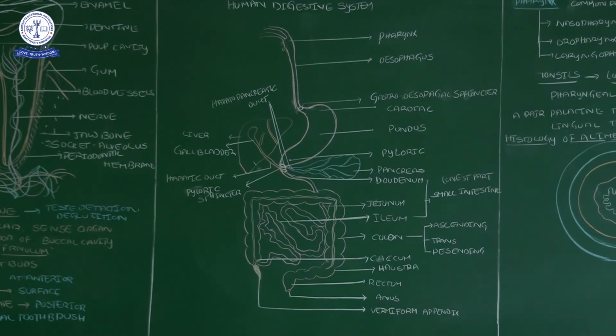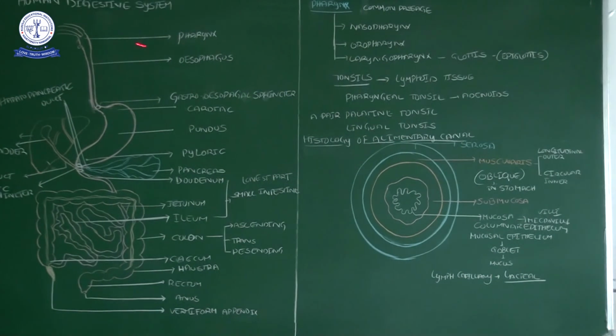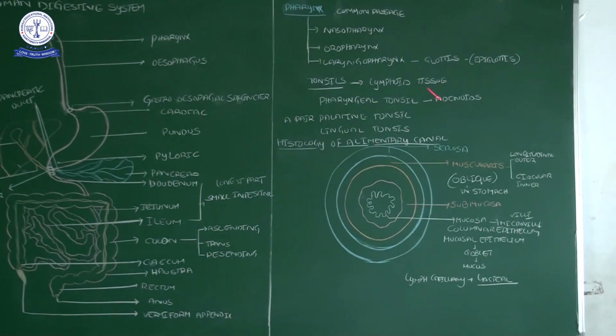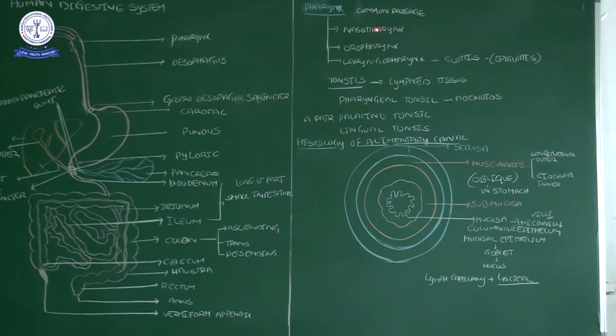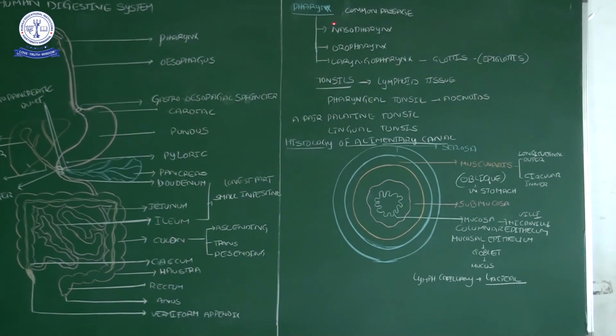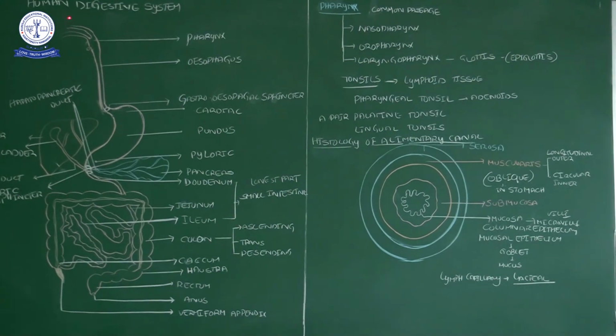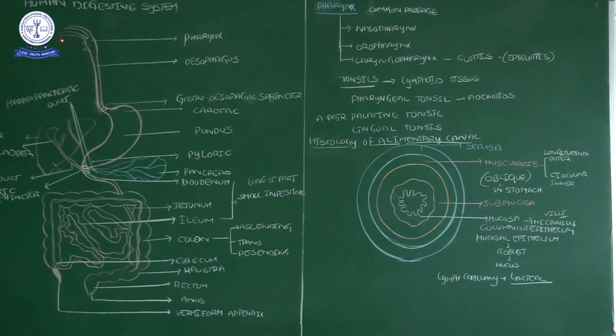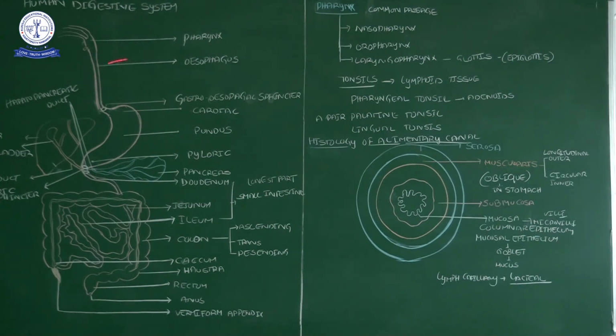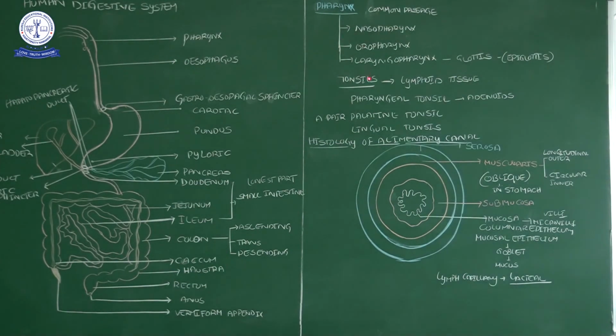Then next we go to the next part, the pharynx. The pharynx is a common passage for food and air. Because, as we already discussed, the air we inhale enters the pharynx, and food also enters through it. The pharynx is divided into three chambers: the first is the nasopharynx, the second is the oropharynx, and the third is the laryngopharynx.